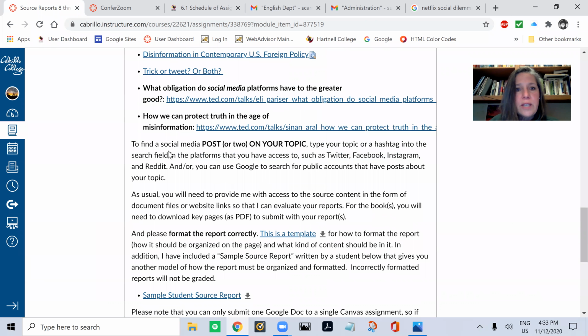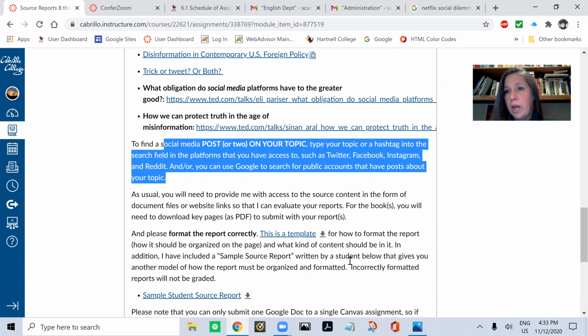All right, and then as I said, you need to find a social media post or two on your topic. There's a couple different ways you can search for that. If you have an account on any of these platforms, you can use their search tool to search for posts about your topic. One of the problems with that, as with information on the internet generally, is that it's an information silo, a filter bubble.